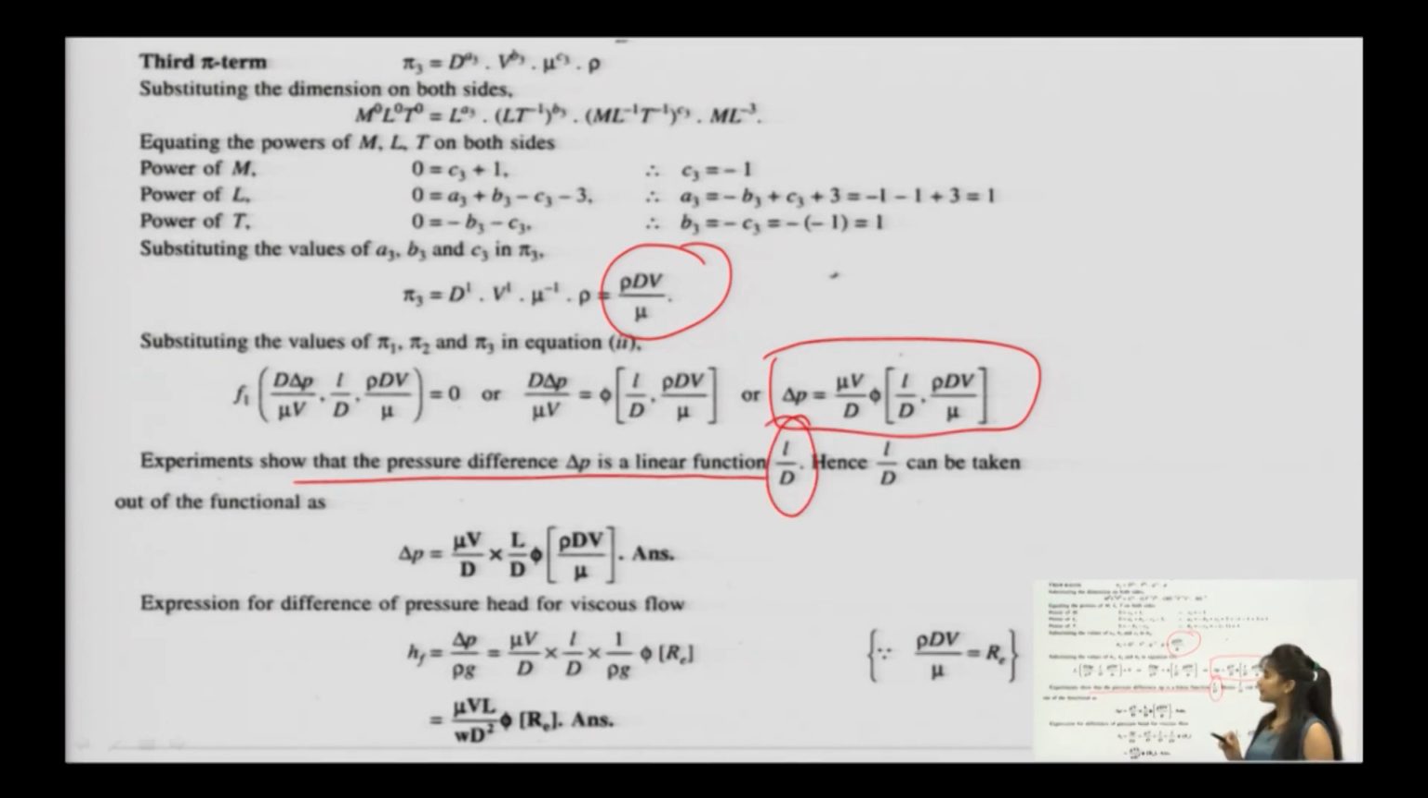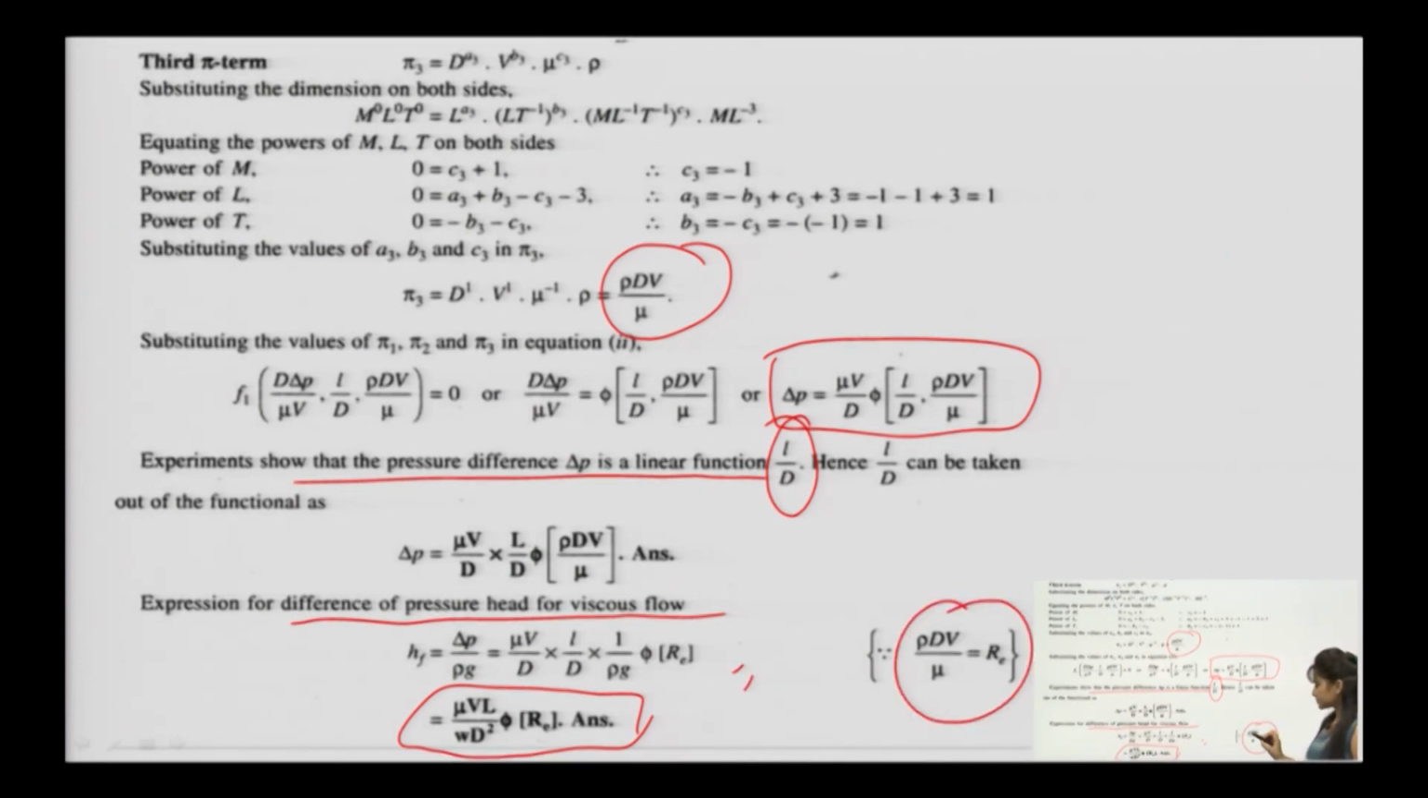After this relationship, you already know that delta p, the pressure, is a linear function of L by D, and hence L by D you have taken outside. So, taking L by D outside, the expression for the difference in pressure head for viscous flow can be further simplified mathematically as mu V L by D square times a function of Reynolds number, and this Reynolds number is rho D V by mu.